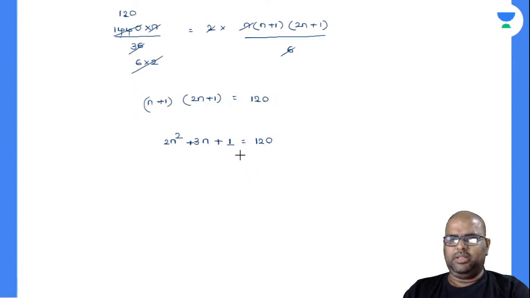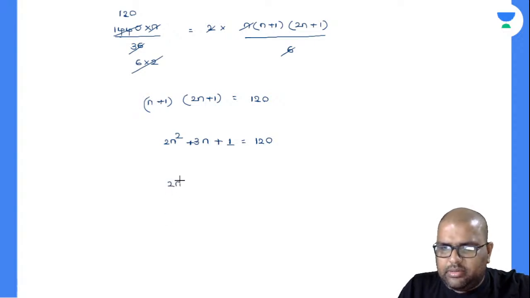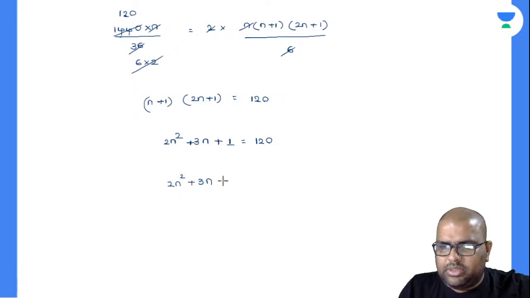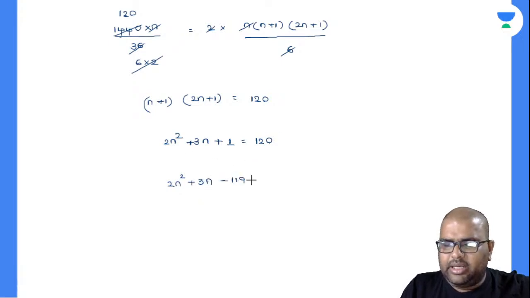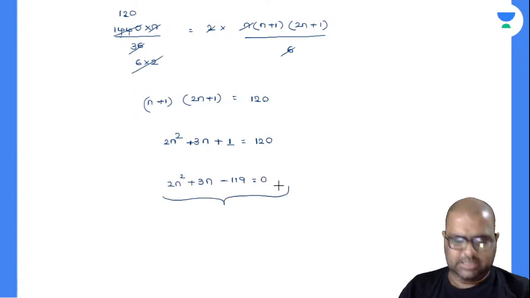Did I miss anything there? n into 2n will be 2n square, n into 1 is n, 2n, so 3n, and 1. So 2n square plus 3n. This 120 will come to this side and become 119 is equal to 0. Can anybody find out the roots there? That will be the answer.